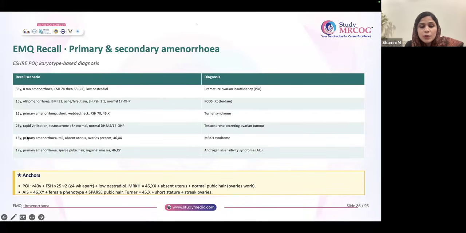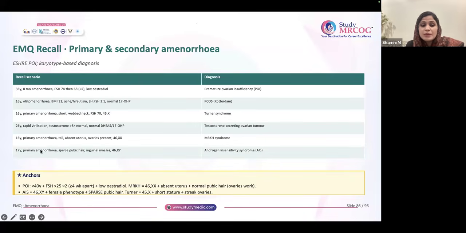Now, 26-year-old, rapid virilization, okay? Testosterone is high. Normal 17-hydroxyprogesterone and DHEAS. So whenever you see this scenario, you have to think about tumor. Testosterone secreting tumors. 16-year-old, primary amenorrhea, tall, absent uterus. Ovaries are present, 46XX. MRKH, very easy.